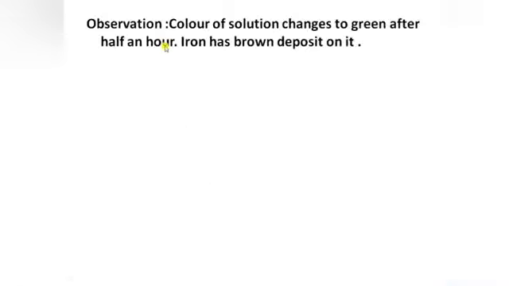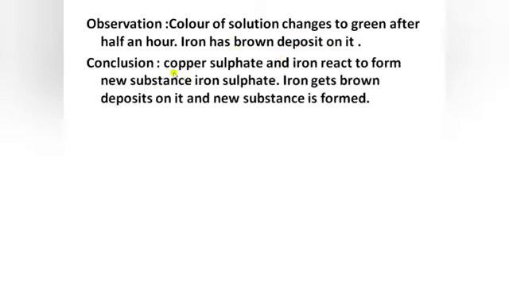So the observation for this activity is, the color of the solution changes into green after half an hour. Then the iron has a brown deposit on it. So the conclusion of this activity is, copper sulfate and iron react to form a new substance, that is iron sulfate. The iron gets the brown deposit on it and a new substance is formed.